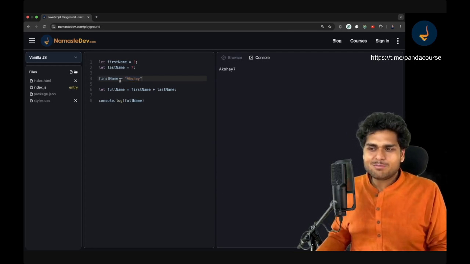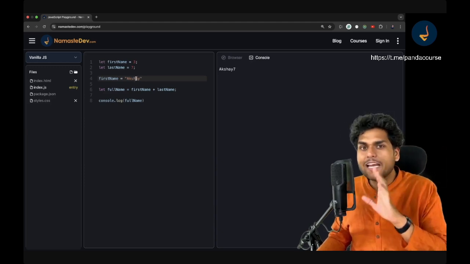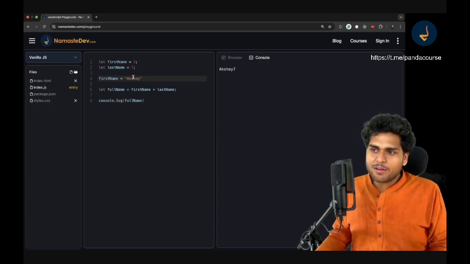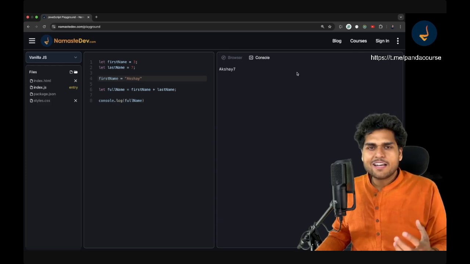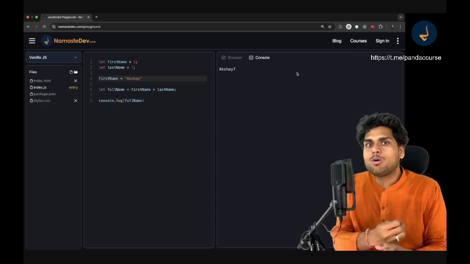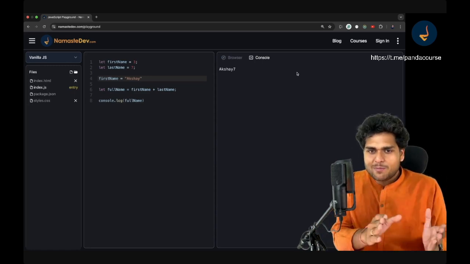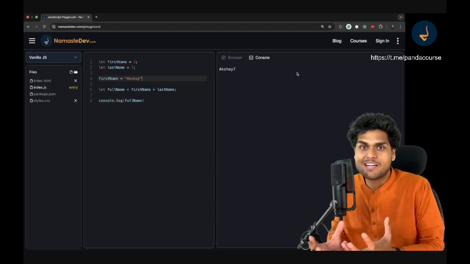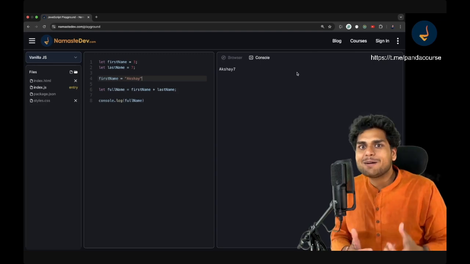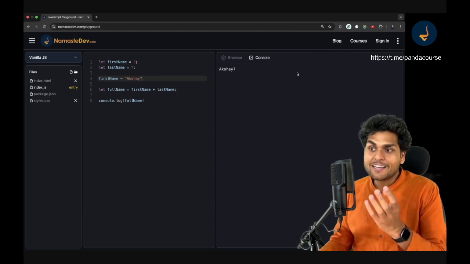So that's what I wanted to explain: you can change this number to string, and the JavaScript engine will take care of everything. It makes the life of developers very easy. That is why JavaScript is very easy to understand. Just think about it: if you are adding Akshay to 7, "Akshay 7" is the output. Whatever you think should happen, that happens in JavaScript. It does not throw errors or anything. So it's a little weird also. People who are coming from a C, C++, Java background, who have studied C and Java, find it very weird why JavaScript is behaving this way. But that's how it is. Instead of criticizing JavaScript, you should appreciate the beauty of it, that it is doing a lot of cool stuff, and it is doing it in real time.